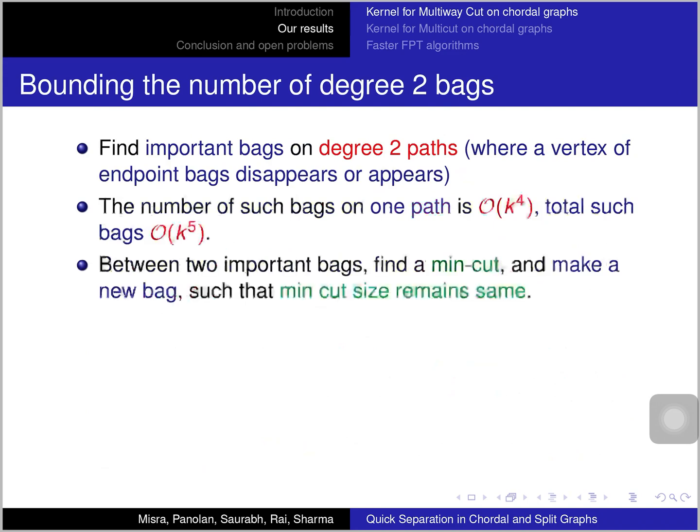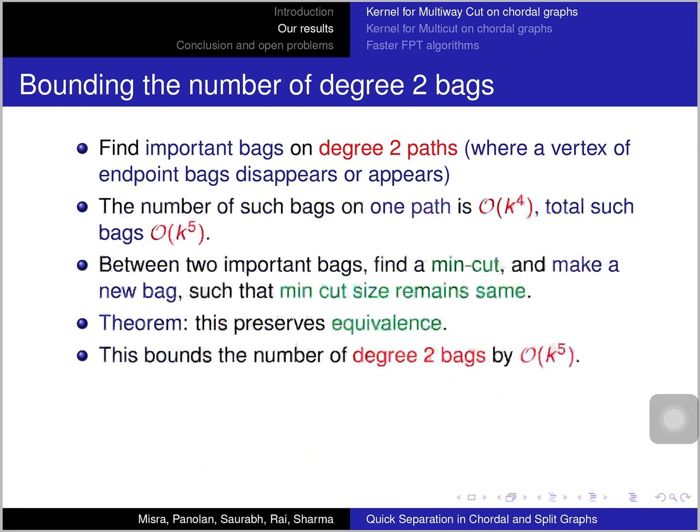And now since these paths can be very long, between two important bags there can be many degree 2 bags. So we want to reduce their numbers, because we know that the important bags are bounded, but there can be a large number of bags in between them. To do that, we find a min cut between two important bags, if there are no important bags in between them, and then replace all the bags in between them by another bag which preserves the min cut size. And then we show that this preserves the equivalence with the original problem.